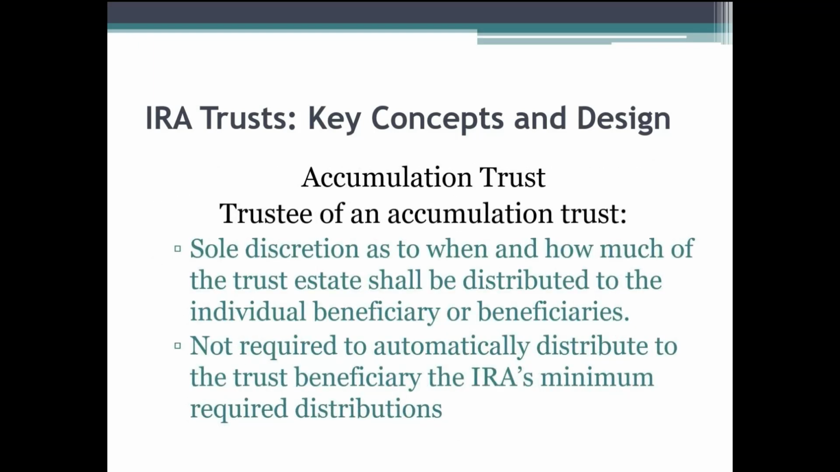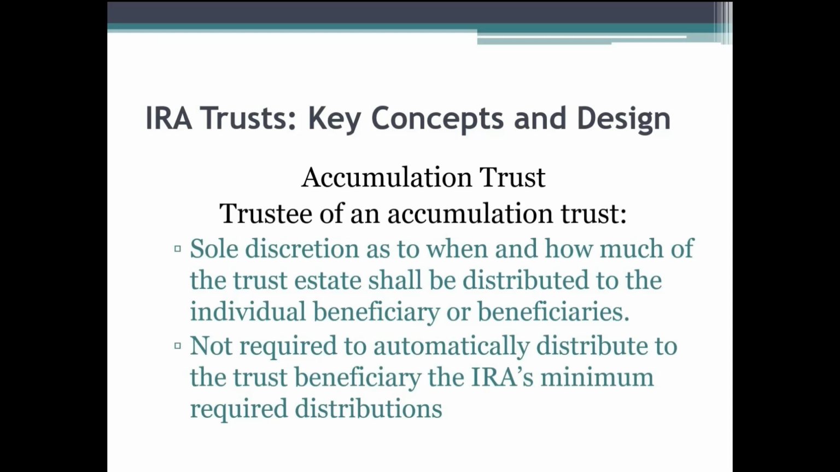Now let's look at an accumulation trust. This is in contrast to the conduit trust. The trustee of an accumulation trust has sole discretion as to when and how much of the trust estate shall be distributed to the individual beneficiaries. It's not required to automatically distribute to the trust beneficiary the IRA's required minimum distributions.